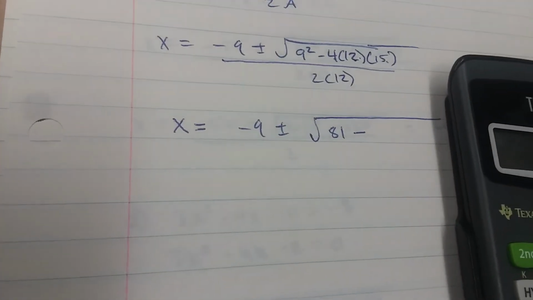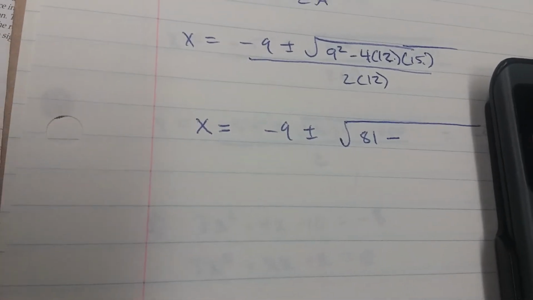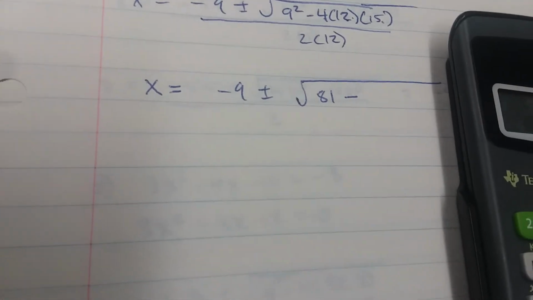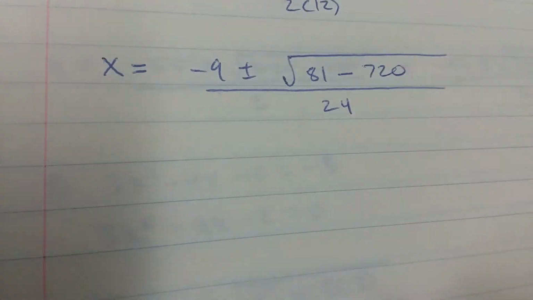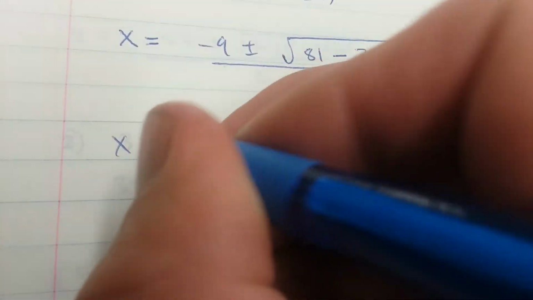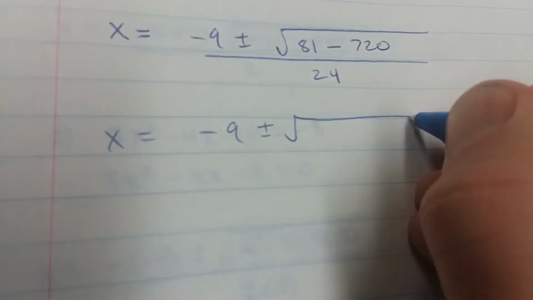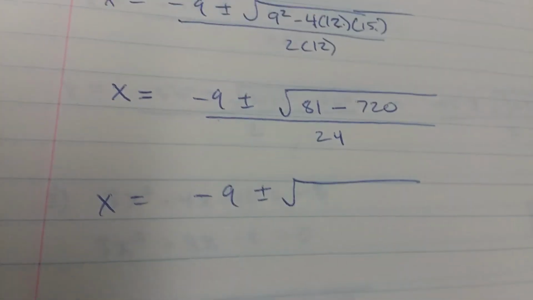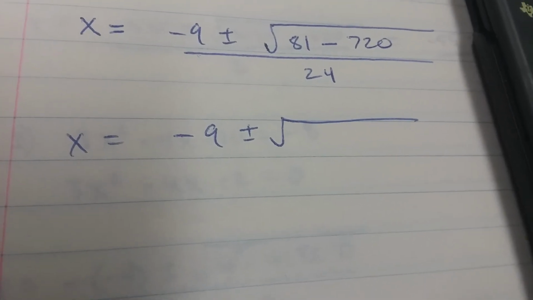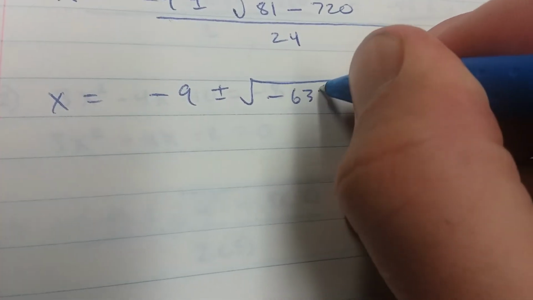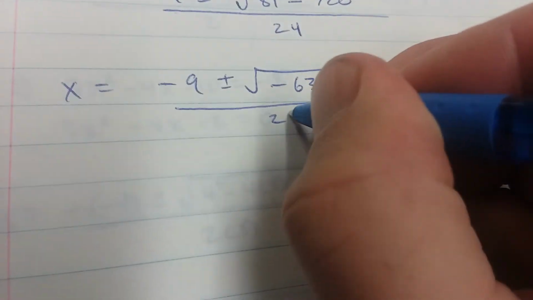I'm going to use the calculator. 4 times 12 times 15 is 720, all over 24. X equals negative 9 plus or minus the square root of 81 minus 720, which is negative 639, all over 24.